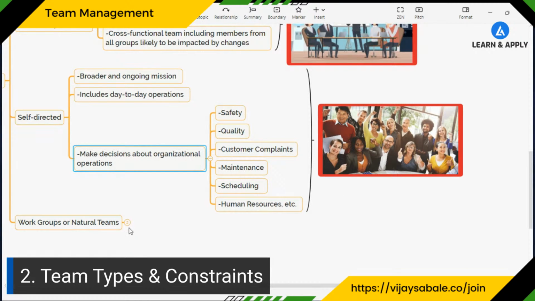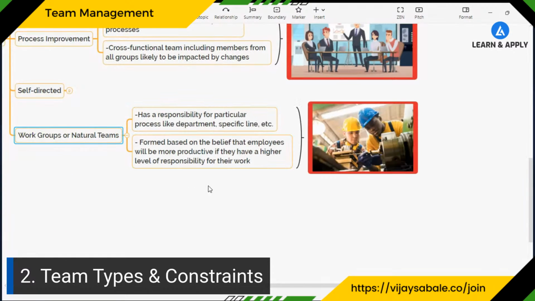And the last one is the work groups or natural teams. These teams are based on the departments or responsibilities that you assign. They are formed based on the belief that employees will be more productive if they have a higher level of responsibility for their work. So this is the work group or natural team.